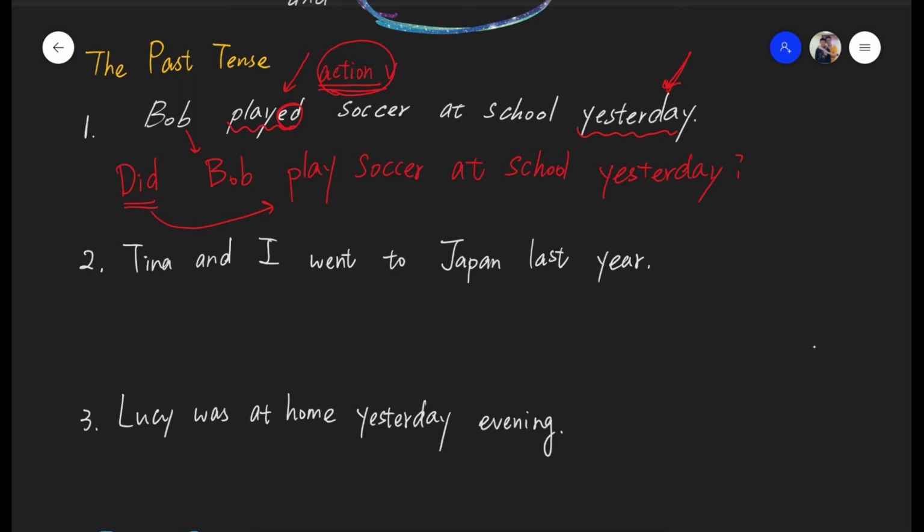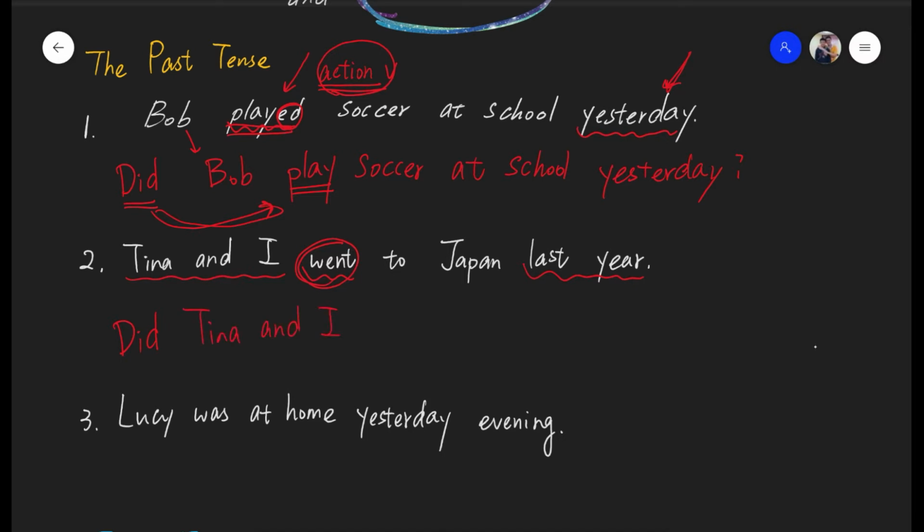重点就是看到 action verb 要用 helping verb 来造问句，而 helping verb 后面要有 base verb，这就是造问句的重点。Take a look at number 2. Tina and I went to Japan last year. How do you know it's past tense? Last year, past tense time marker, and went, the past tense of go. Action verb, helping verb. Did who? Tina and I. Did Tina and I?